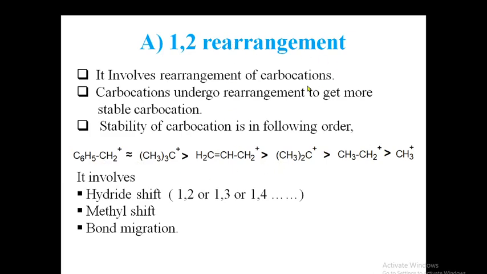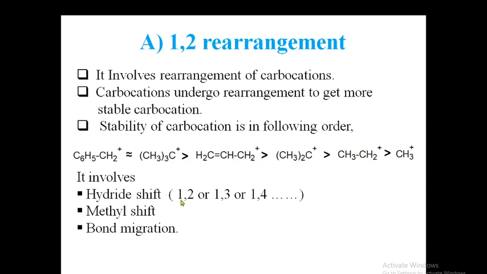Such 1,2 rearrangements usually involve these three steps. These three steps are very important in 1,2 rearrangement. What are they? First, hydride shift. The hydrogen will migrate from one position to two position, or one position to three position, or one position to four position, or 1,5, 1,6, 1,7.